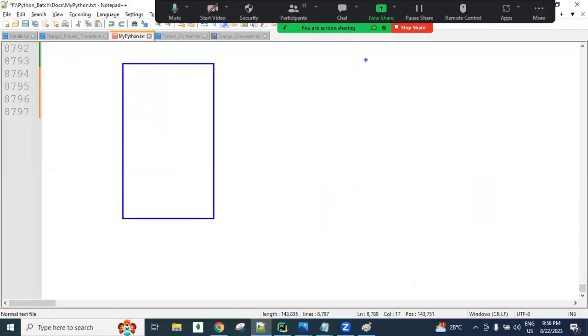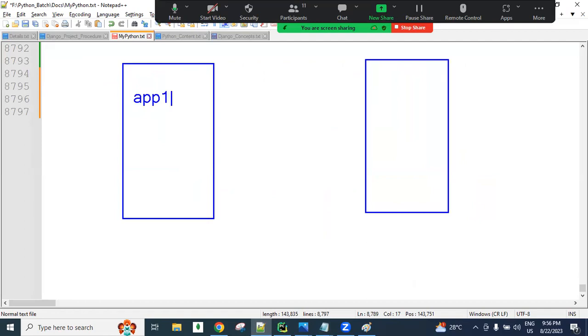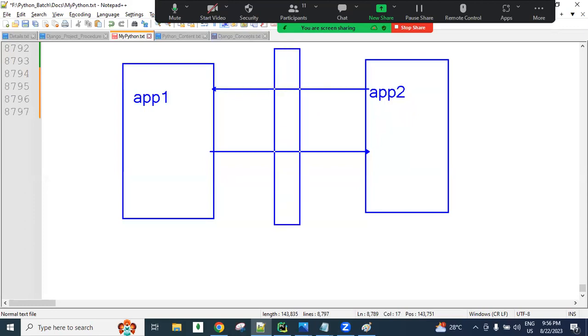Here is an application, there is an application. An application is nothing but software, guys. Application 1 is one software, application 2 is another software. If one software wants to communicate with another software, then an API is required, guys. We require one interface, and that interface is nothing but an API. API stands for Application Programming Interface.